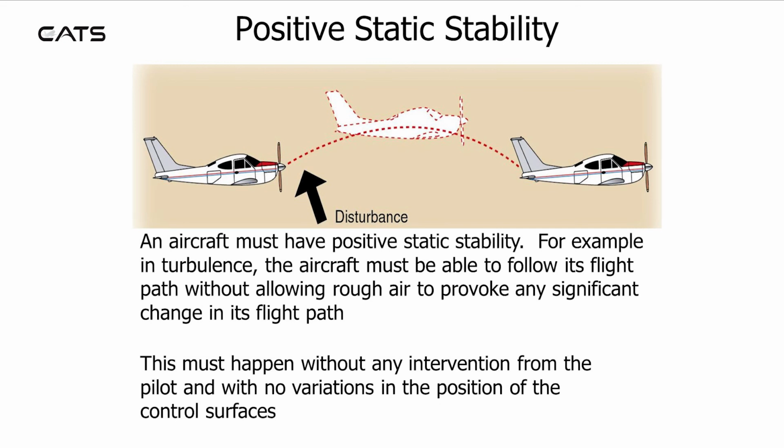For example, in turbulence, the aircraft must be able to follow its flight path without allowing rough air to provoke any significant change in its flight path. This must happen without any intervention from the pilot and with no variations in the position of the control surfaces.